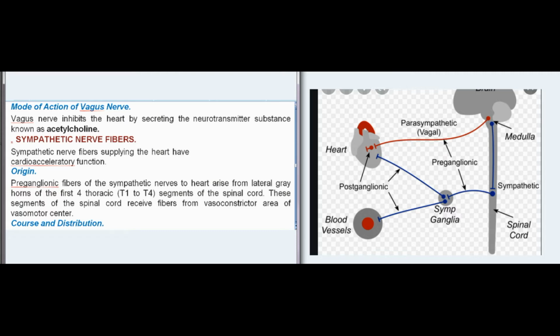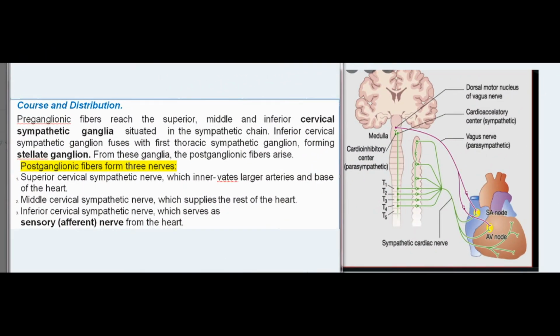Course and distribution. Preganglionic fibers reach the superior, middle, and inferior cervical sympathetic ganglia situated in the sympathetic chain. Inferior cervical sympathetic ganglion fuses with first thoracic sympathetic ganglion, forming stellate ganglion. From these ganglia, the postganglionic fibers arise. Postganglionic fibers form three nerves: superior cervical sympathetic nerve, which innervates larger arteries and base of the heart; middle cervical sympathetic nerve, which supplies the rest of the heart; and inferior cervical sympathetic nerve, which serves as sensory, afferent, nerve from the heart.